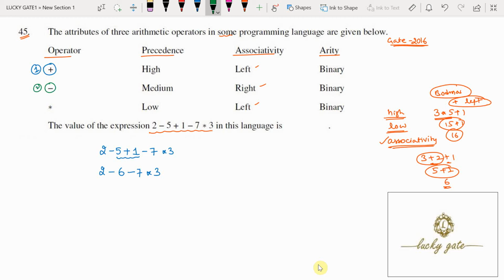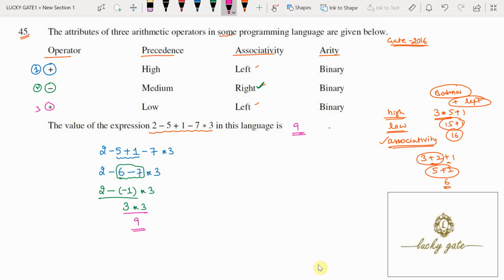Now friends, observe there are 2 minuses in the expression. Because there are 2 minuses, it is to be evaluated based on the associativity. What is the associativity of minus? That is right associativity. It means the right side minus is going to be evaluated first. This one is evaluated first. It means 6 minus 7, that is minus 1, into 3. Next again 2 minus of minus 1 is 3, into 3. Now minus is completely evaluated. The last precedence is star. Now 3 star 3 is 9.